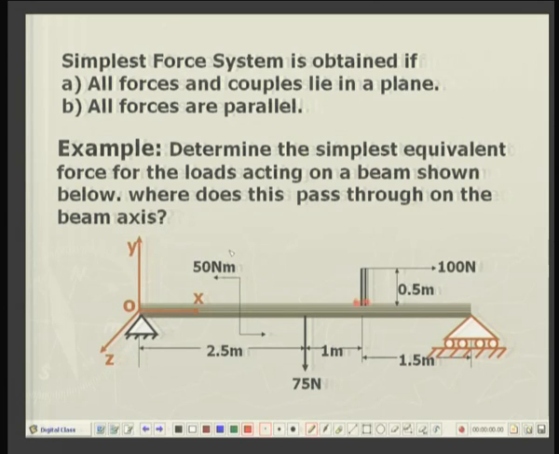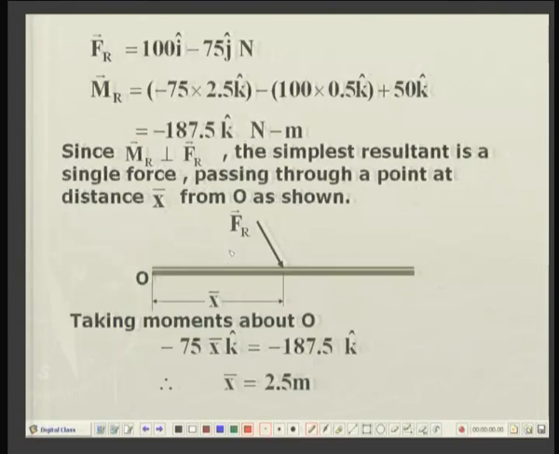Similarly, this force of 100 newtons to the right is shifted to point O along its line of action. In doing so, we again generate a clockwise moment, in the minus k direction. So this is the first moment, this is the second moment, and this is the given couple moment of 50 k in the anti-clockwise direction.